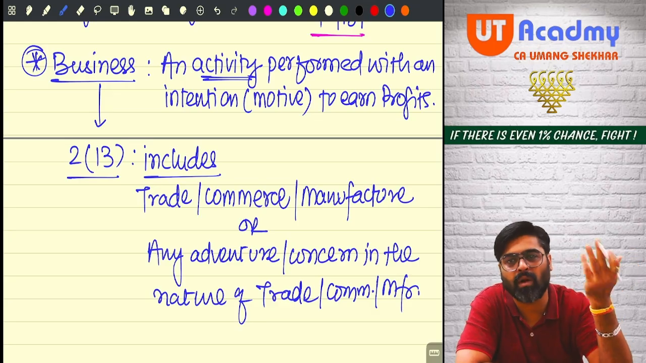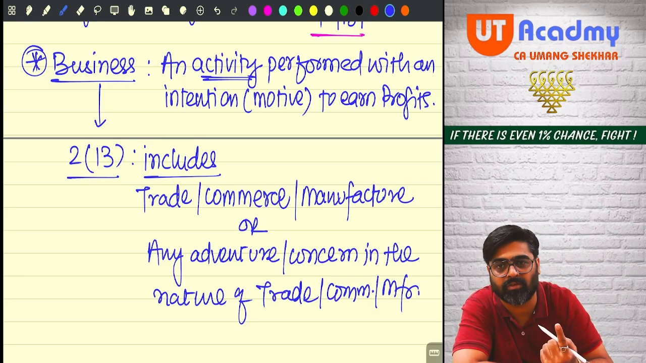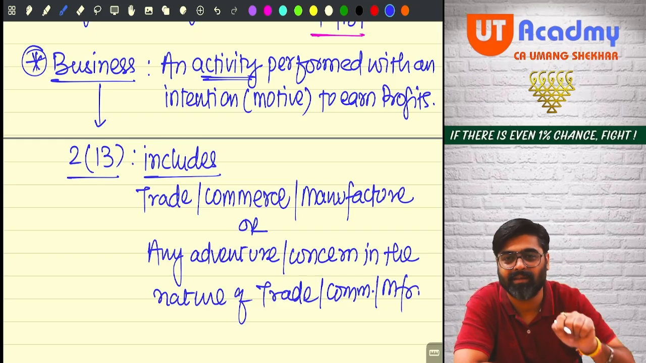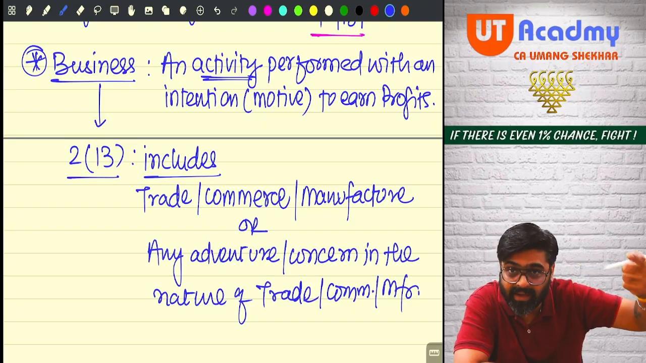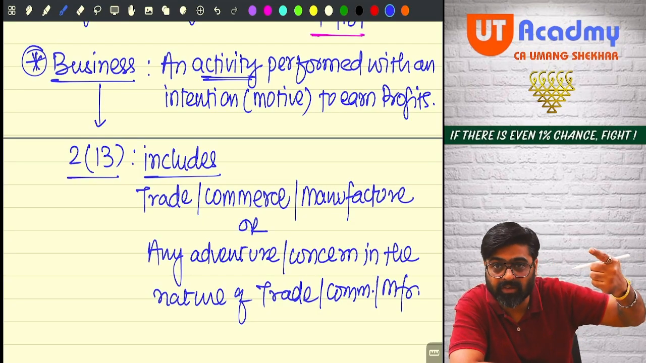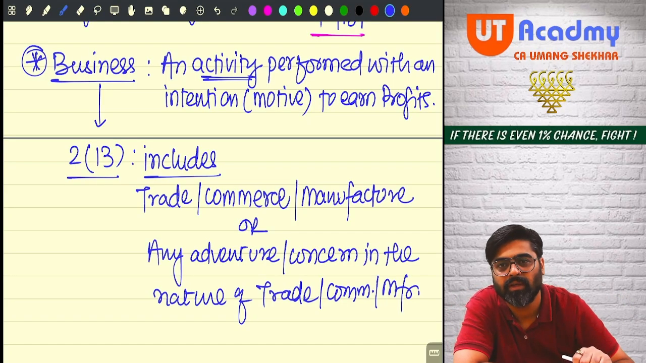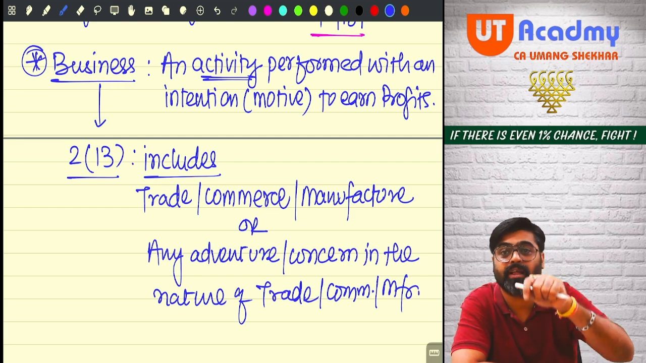Later on, I may not do this activity on a continuous basis, but only once have I done this. Then it will be treated as what? Business, because it is an adventure in the nature of trade. If I had done this activity on a regular basis, that would have been my trade. But am I doing it on a regular basis or as an adventure? Only once. Yes, then also it will be business. Any income from this adventure will also be treated as my PGBP income.